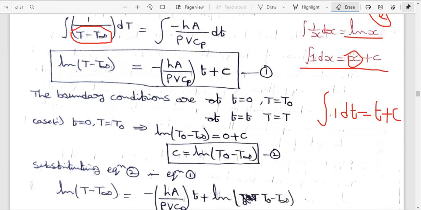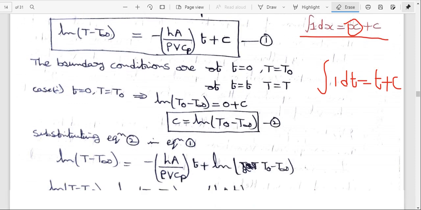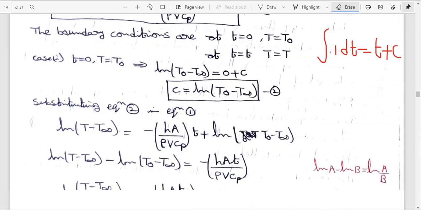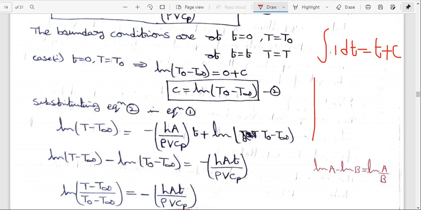Now the boundary conditions. I am considering boundary conditions from T naught to T infinity, for one specific object, that means one solid particle. Here distance x equal to 0 and x equal to some infinity value.